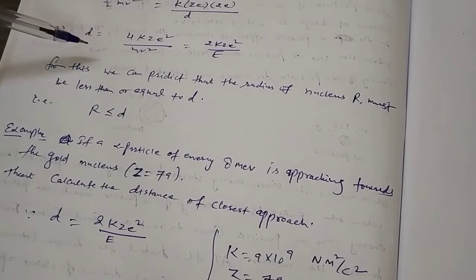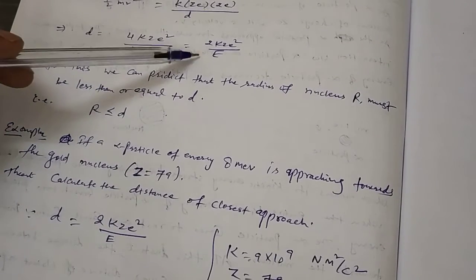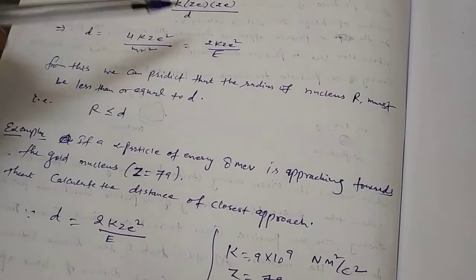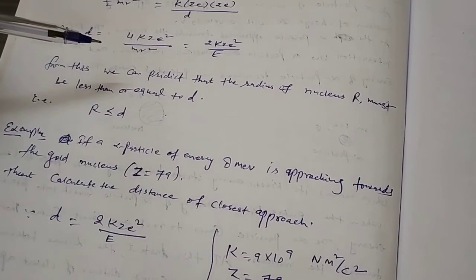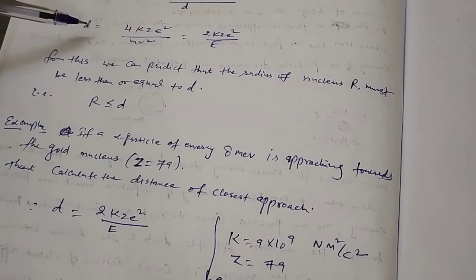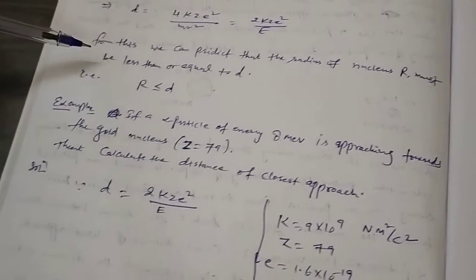Now d is equal to this one. So the radius of the nucleus is less than or equal to d, but cannot be greater than d. We can predict this.